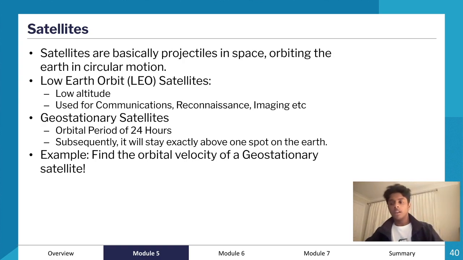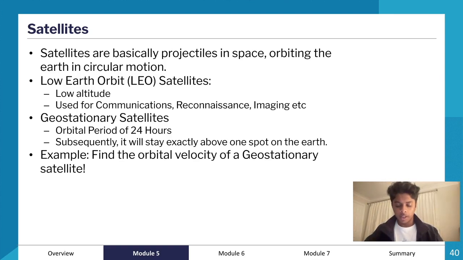We also have geostationary satellites. So geostationary satellites orbit at an altitude of around 36,000 kilometers. And you can see what's special about it because it's part of the name. They appear stationary in the sky, right? So they're not stationary themselves, but they appear stationary in the sky because they have an orbital period of around 24 hours. So it has the same orbital period as that of the Earth, and so it will appear to be stationary in exactly one spot above the Earth.